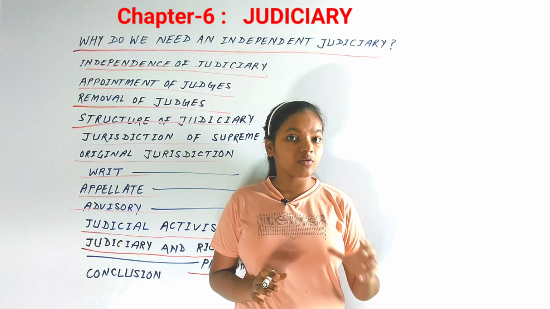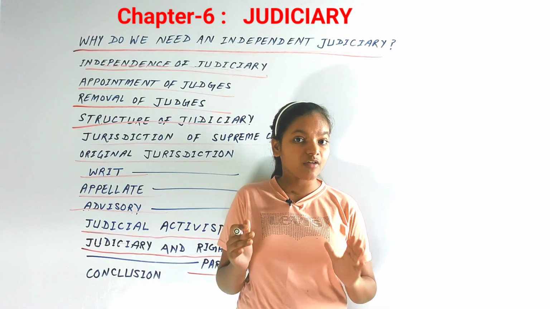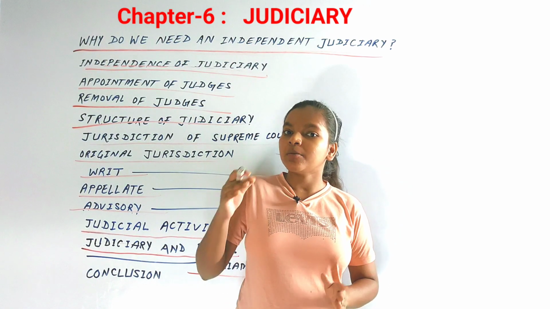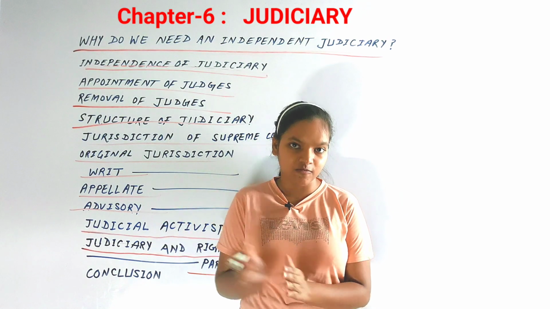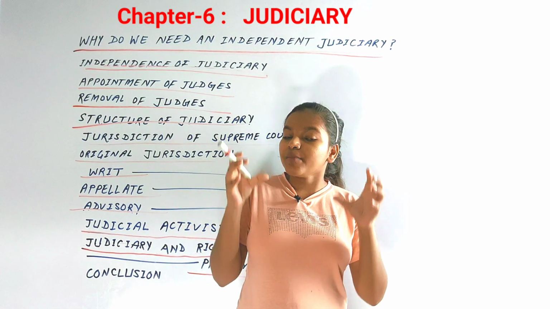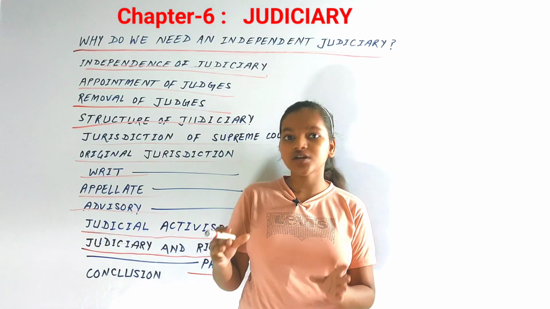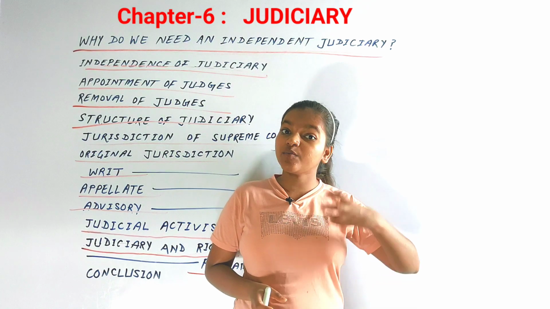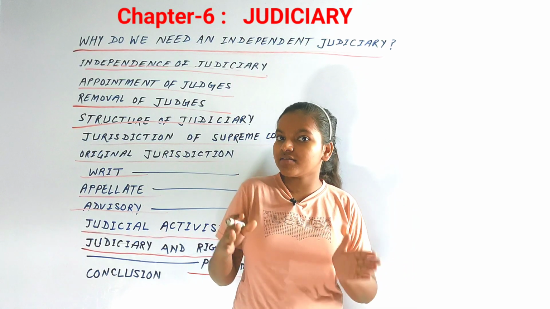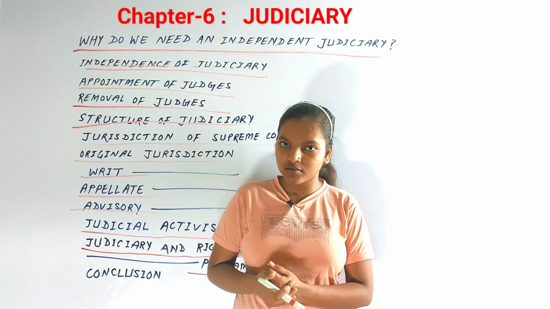Now these questions remain even today, and they have been a matter of controversy between the judiciary and legislature, and between the judiciary and executive, because the main function of the judiciary is to provide justice in our country, and it provides that by interpreting the Constitution of our country as well.